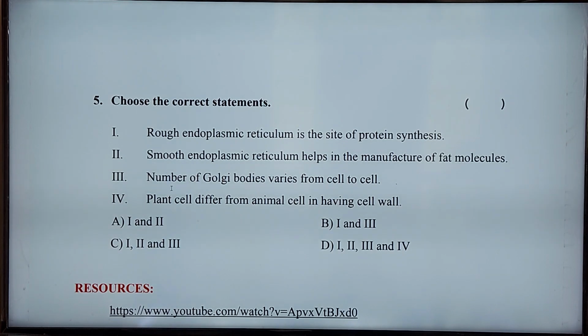And the number of Golgi bodies varies from cell to cell. This is also correct. Plant cells differ from animal cells in having a cell wall. This is also correct. Which option is correct? 1, 2, 3 and the fourth one, all statements are true. So this is regarding our lesson, children.